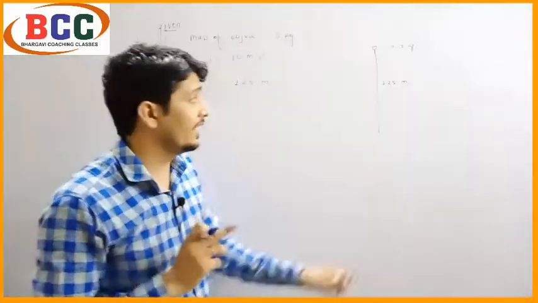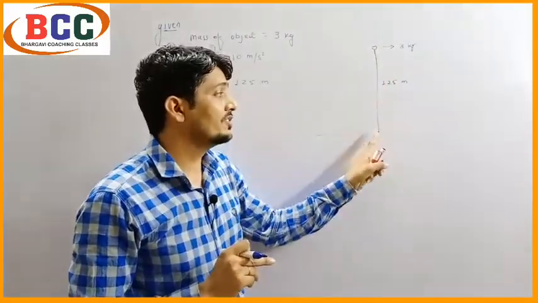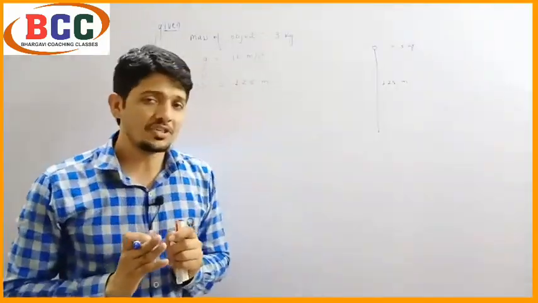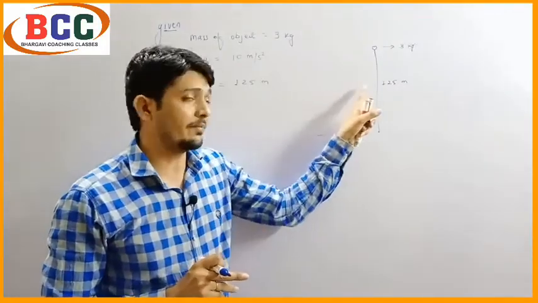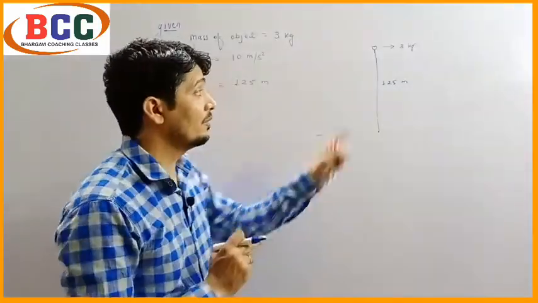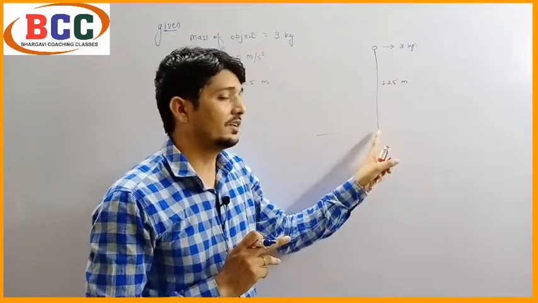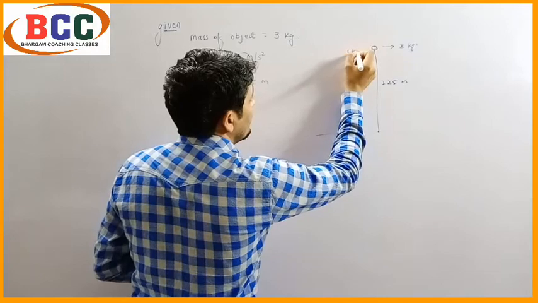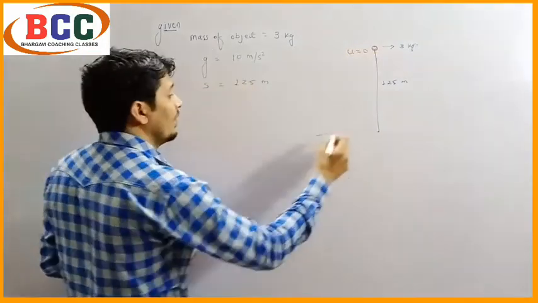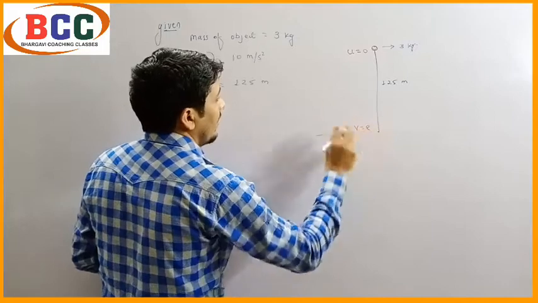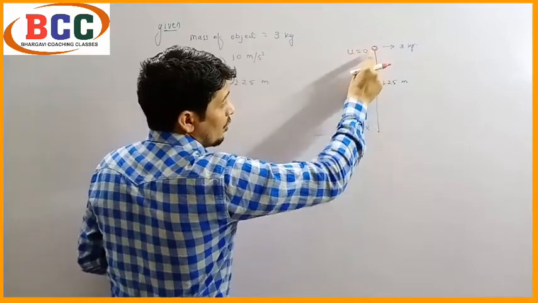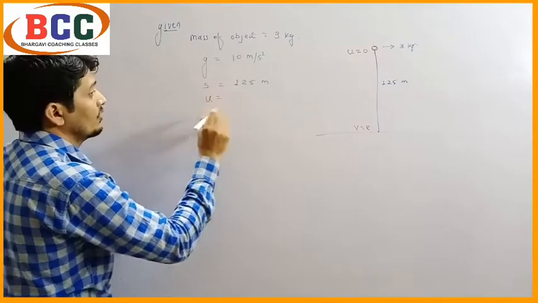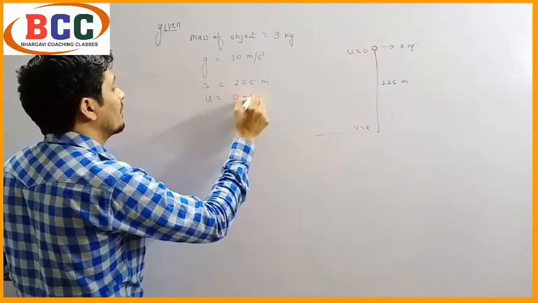We have to calculate the time taken for the ball to reach the ground, and acceleration is given, so by using the kinematics equations we can solve for time. When the ball starts falling down, the initial velocity, that is u, will be 0. We also have to calculate the final velocity. So now we write u, the initial velocity, is 0 meter per second.